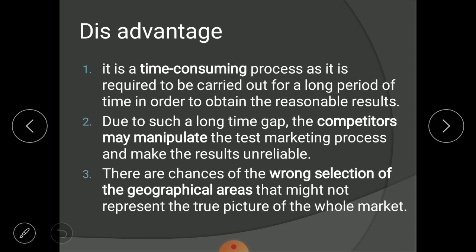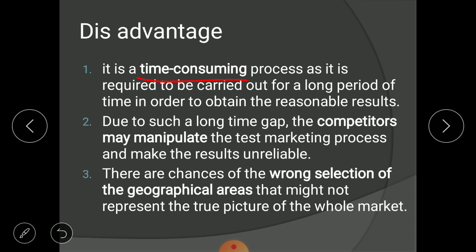Now let us see the disadvantages of this method. Firstly, it is written that this method is a time consuming process as it is required to be carried out for a long period of time in order to obtain a reasonable result. Definitely when you are doing a test, it is not a 1 day test or a 1 week test. You need to continue for enough time to get the response of your customers.